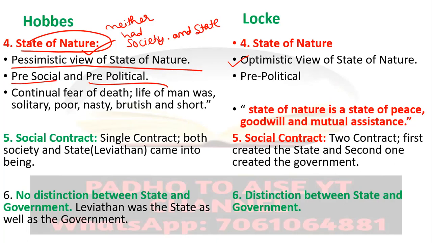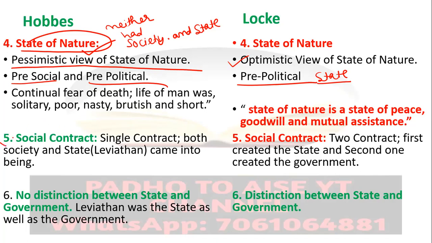On the other hand, the Lockean state of nature was just pre-political. It was not pre-social. There was a society, there was art, literature, there was religion, but there was no common authority. There was no state which could regulate, interpret the law, execute the law, and settle disputes. So this is the important point to note down.